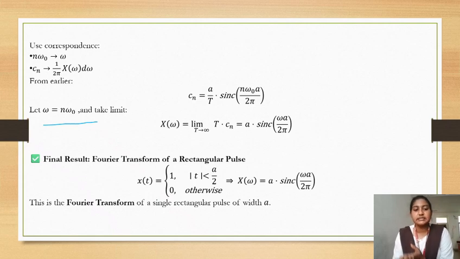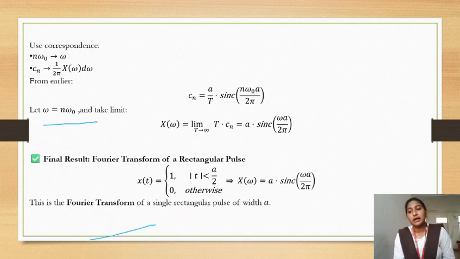The final result is the Fourier transform of a rectangular pulse. x of t equals 1 if mod t is less than a by 2 and 0 otherwise. X of omega equals a into sinc(omega a by 2 pi). This is the Fourier transform of a single rectangular pulse of width a. We saw how to solve this example problem.